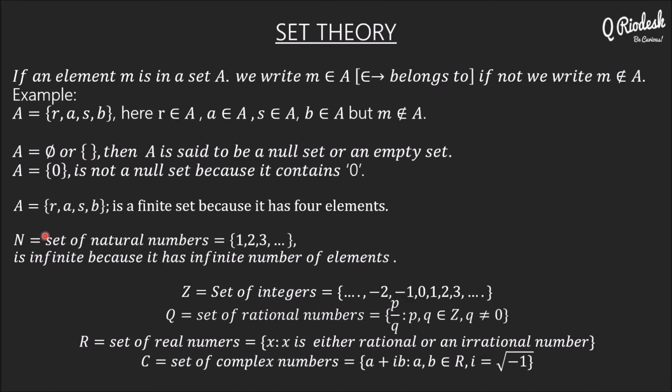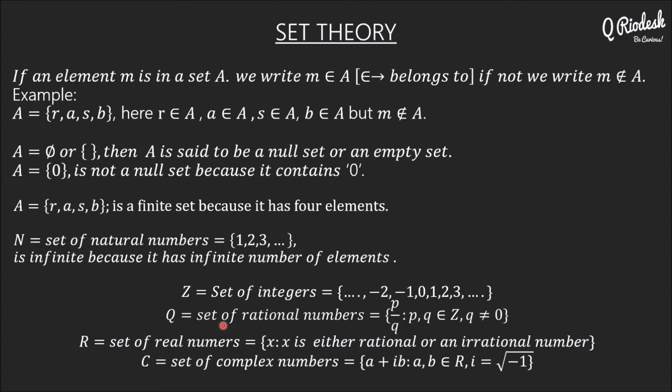Now A = {R, A, S, B} is a finite set because it has 4 elements. Any set with a finite number of elements, 1 crore, 2 crore, 10 billion, 40 billion, whatever, we call a finite set. And any set with an infinite number of elements, for example the set of natural numbers, which goes on and on, 1, 2, 3, 4, 5, 6, 7, 8, is an infinite set. The set of integers is also infinite.